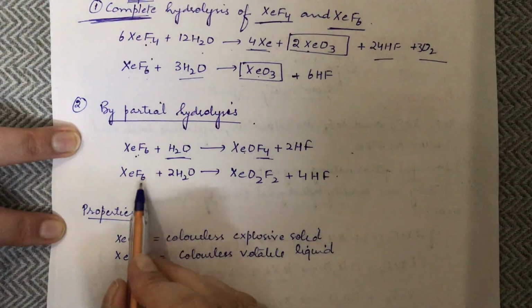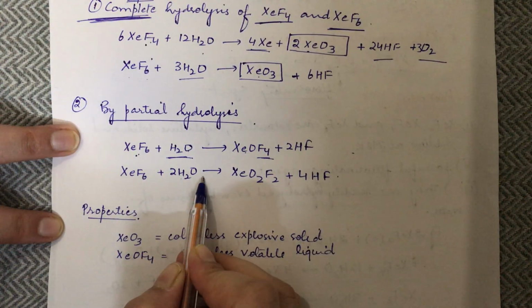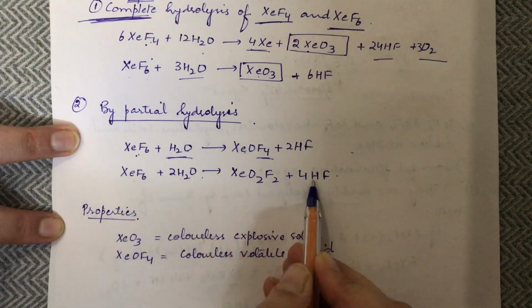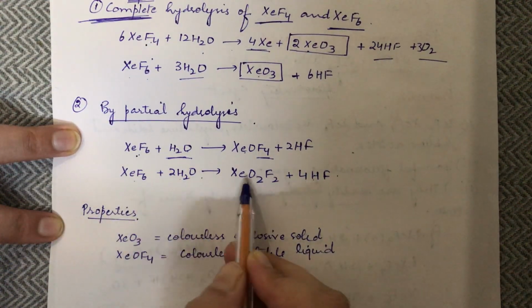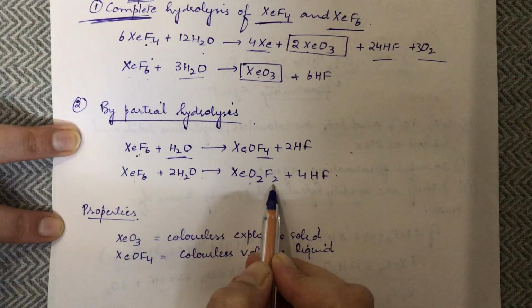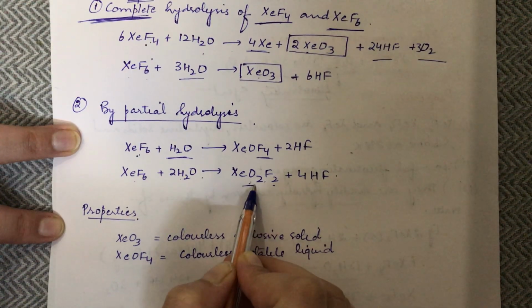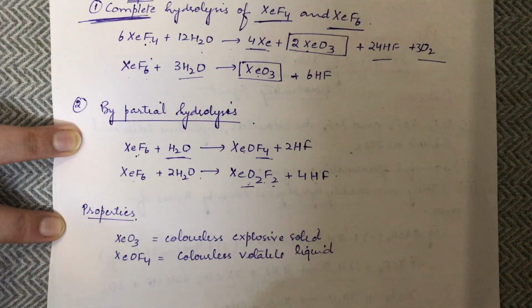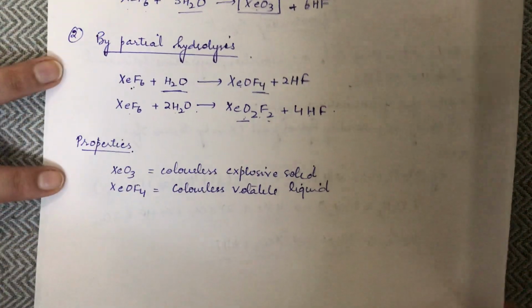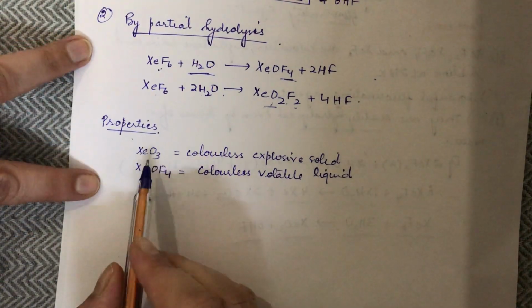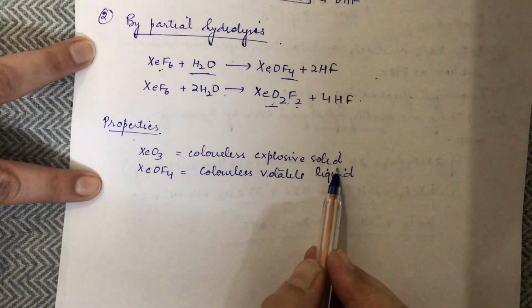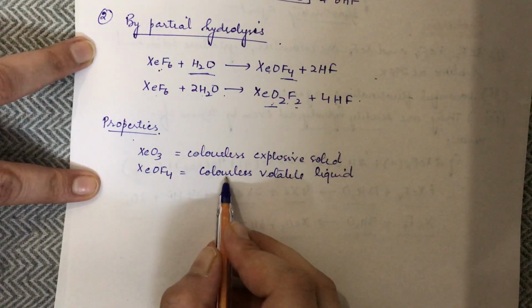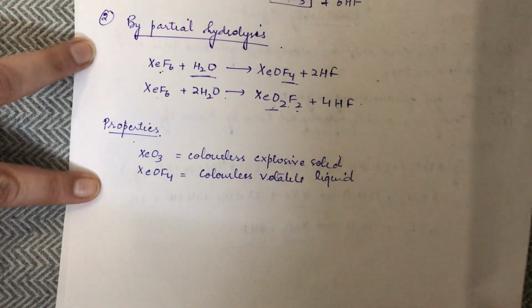Now if we have 2 moles of water, that means indirectly 2 moles of oxygen and 4 fluorine have to go. So we are left with 2F2, 2F and 2 oxygen. So this is how XeO2F2 is formed. Now we talk about its properties. XeO3 is a colorless explosive solid. XeOF4 is a colorless volatile liquid.